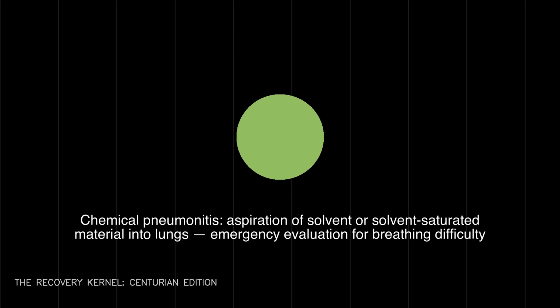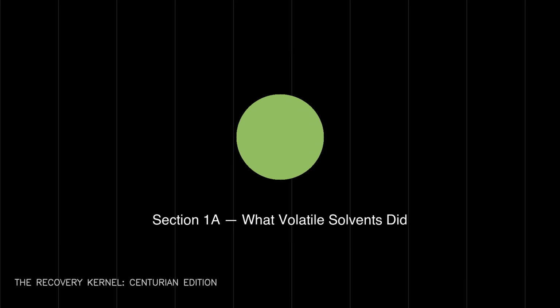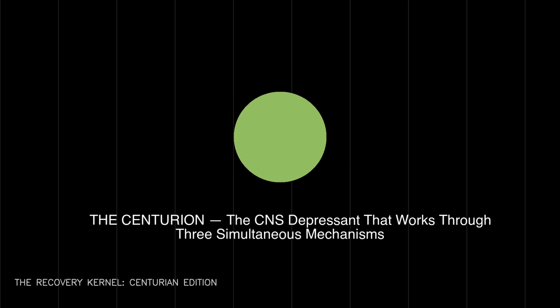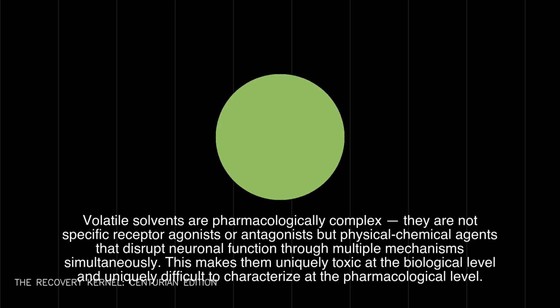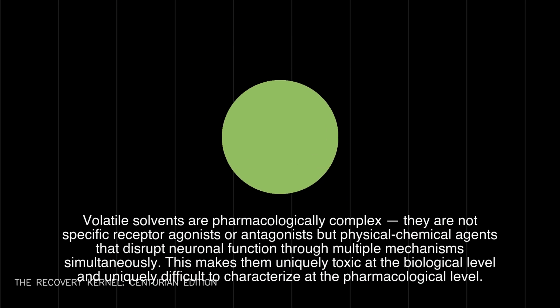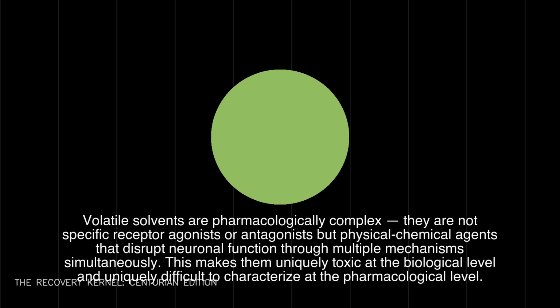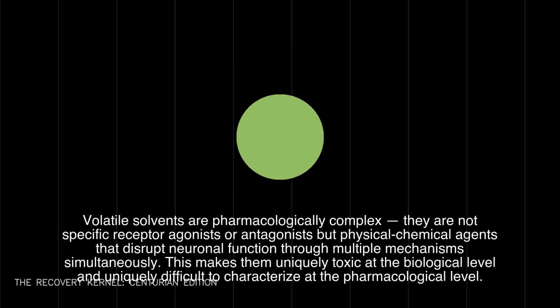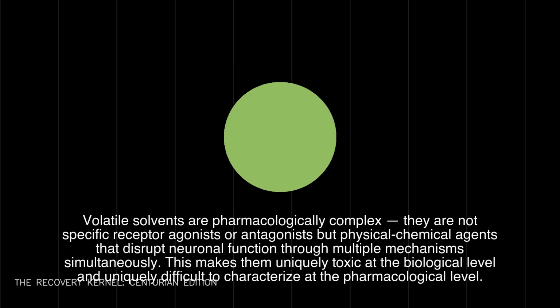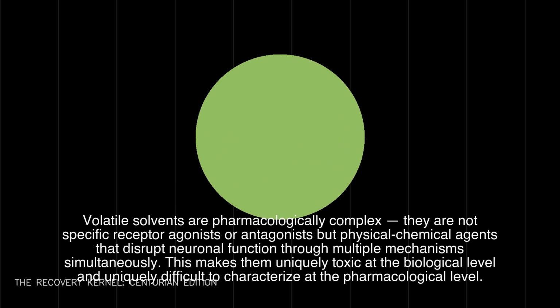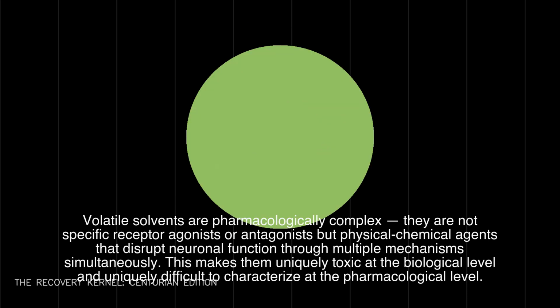Section 1A, What volatile solvents did. The CNS depressant that works through three simultaneous mechanisms. Volatile solvents are pharmacologically complex. They are not specific receptor agonists or antagonists but physical-chemical agents that disrupt neuronal function through multiple mechanisms simultaneously. This makes them uniquely toxic at the biological level and uniquely difficult to characterize at the pharmacological level.